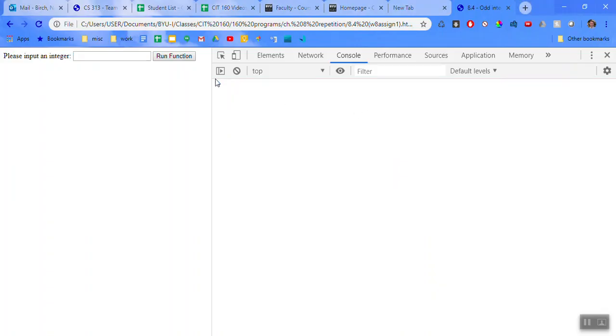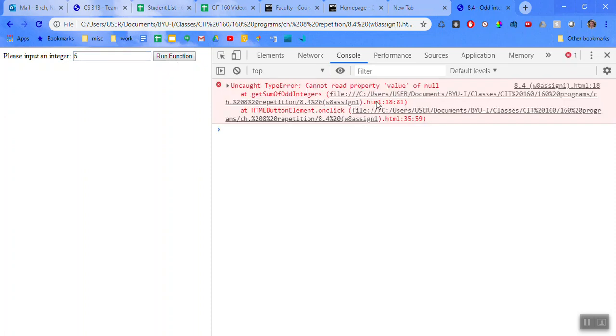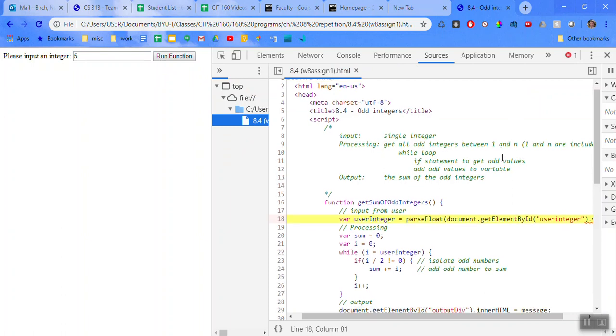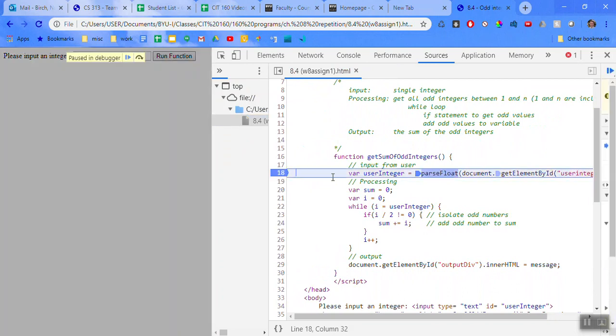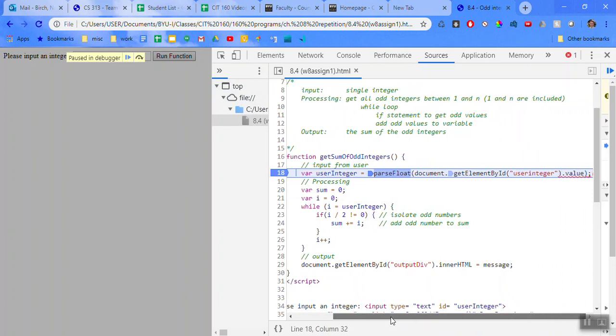So I'm going to refresh it after saving it. I'm going to type in 5 again and run function. Cannot read property value of null. Okay, and let's say I didn't know what this was saying. I would want to stick a breakpoint right here. I'd run my function, and notice I stuck this breakpoint on the first line inside of my function. So as soon as I click this button to call this function, my breakpoint is going to stop the code, and I can see what's going on.